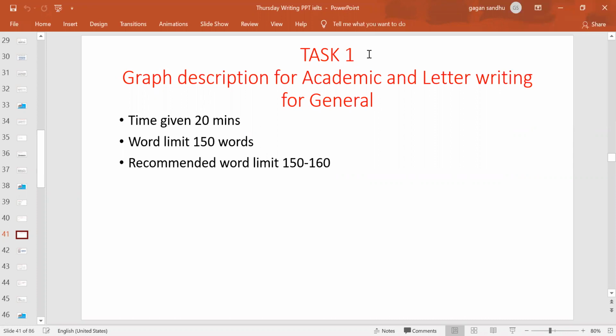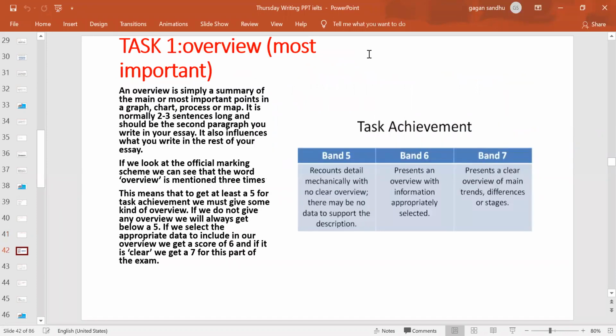If you're not taking care of the format of the words, you will lose marks on the task achievement parameter, which accounts for the task format as well. So this is the word limit you need to write in. And the layout plan as discussed in the last class, if you know that, it's okay. If you do not know, you can text me and ask, and toward the end of the class I'll be explaining that as well.